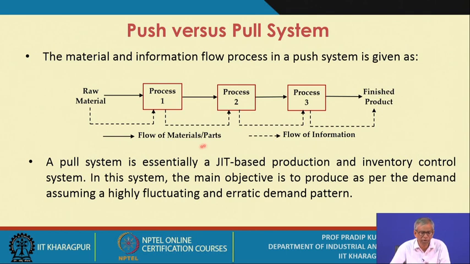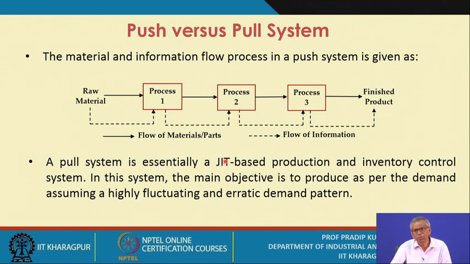So you are pushing it. That means as soon as the production at process 1 is over, the output is pushed to the next stage. Is it okay? And similarly the same logic holds between process 2 and process 3. So the MRP system is essentially based on the push system.